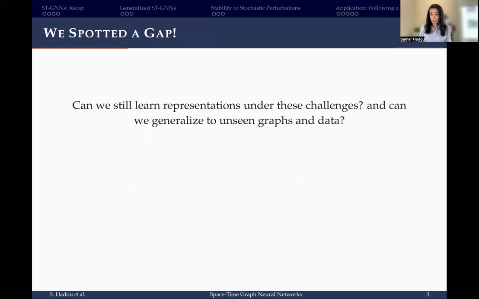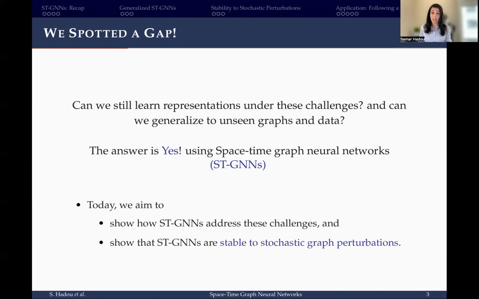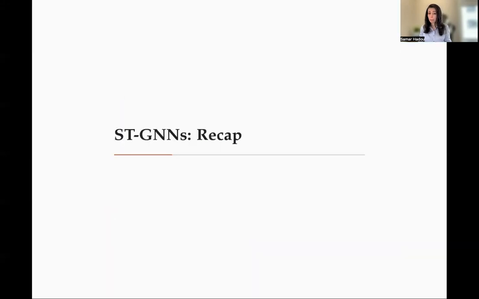And the question now is whether we still can learn representations under these challenges and whether we can generalize these learned representations to unseen examples. And the answer to both questions is yes, we can, thanks to space-time GNNs. In today's talk, we aim to show that space-time GNNs indeed can handle these challenges and they are stable to stochastic graph perturbations. But first, let me give you a quick recap of space-time GNNs.